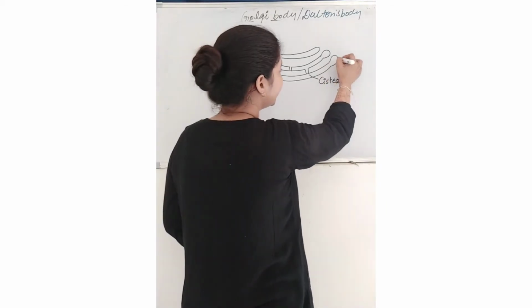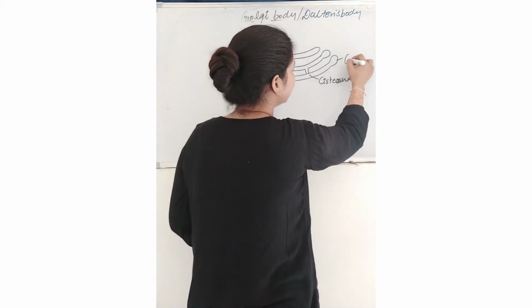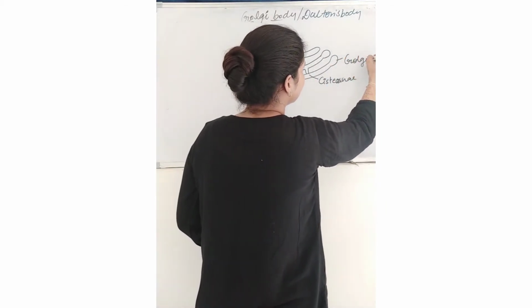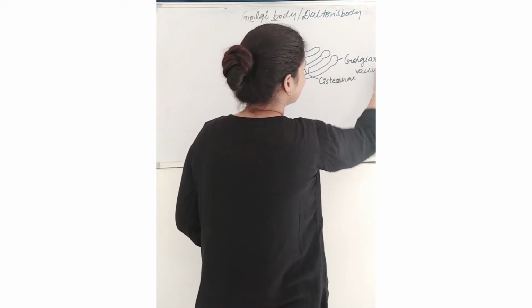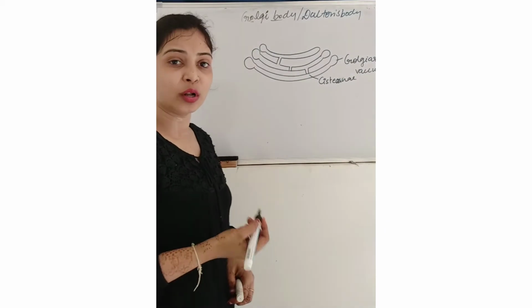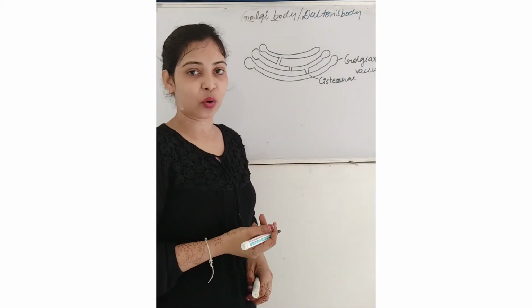These swollen ends are known as Golgi vacuole, or Golgi vesicle also we can call. Okay?